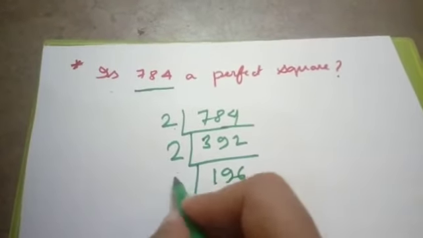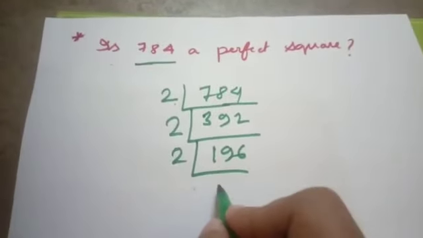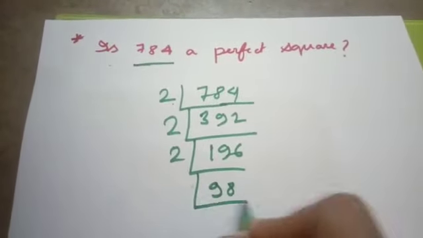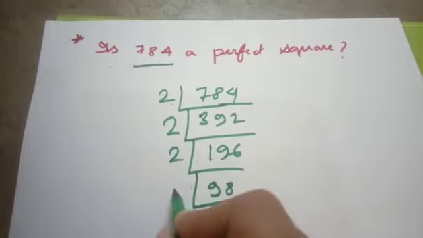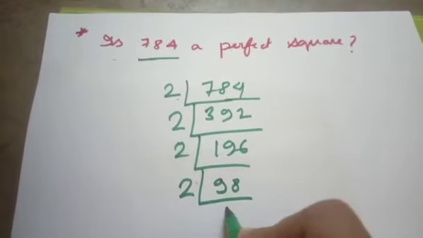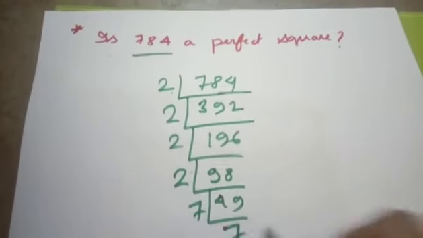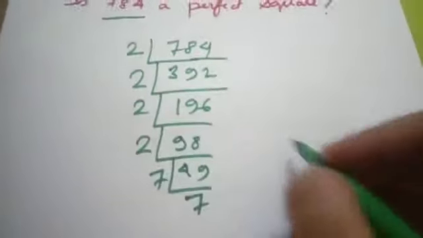If we divide 196 by 2, then we get 98. 98 is divisible by 2, so 98 divided by 2 equal to 49, and 7 sevens are 49, and hence we write